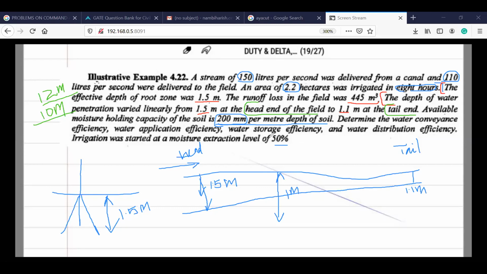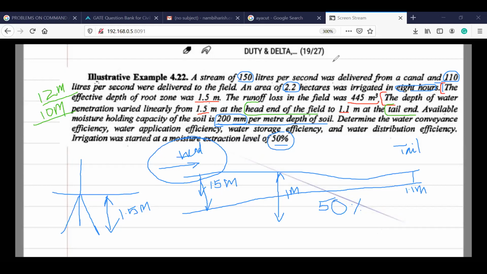And the available moisture is 50%. Means before giving the water, the soil is already moist. So the pre-existing moisture condition is 50%. The soil is already 50% moist, and it has only 50% gaps. So whatever moisture is given will be taken only for that 50%, to complete the moisture conditions. So we'll get into the problems now.